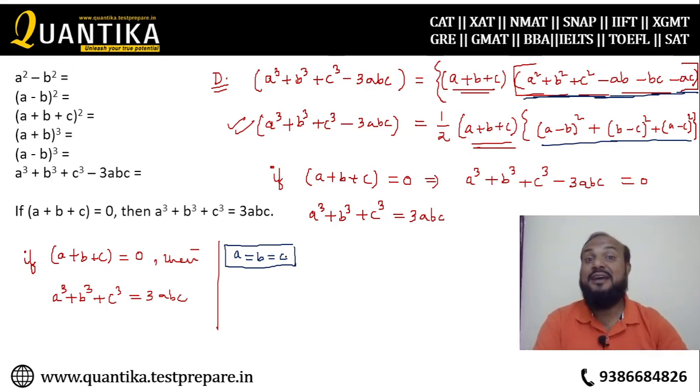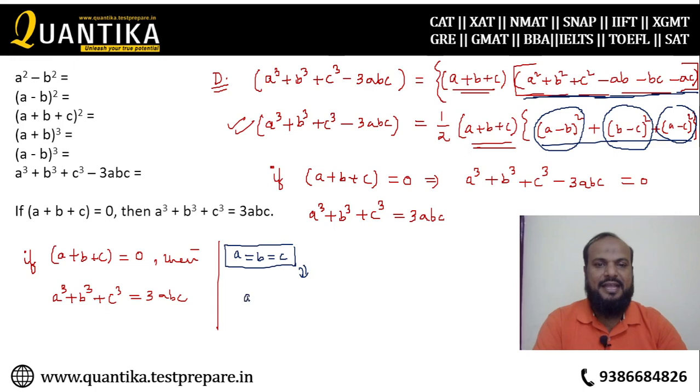If a, b, c are equal, this will become 0, this will become 0, this will become 0. So the entire right hand side will become 0, and that will again imply that a cube plus b cube plus c cube is equal to 3abc.